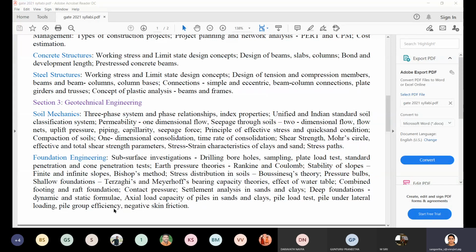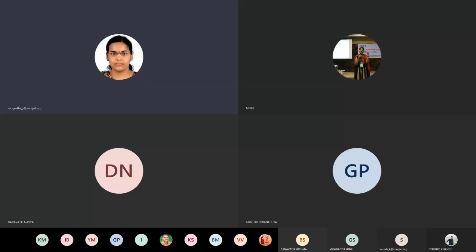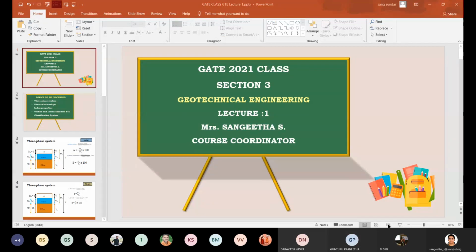And it is not only GATE coaching, I could say. You cannot take all these classes as only for GATE 2021.